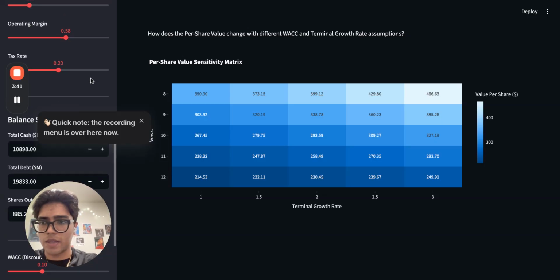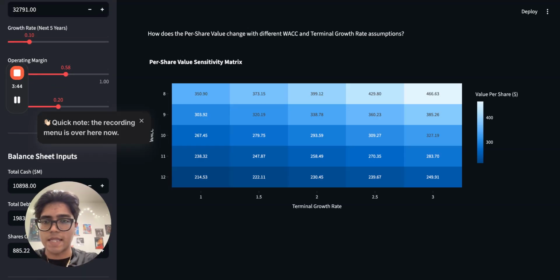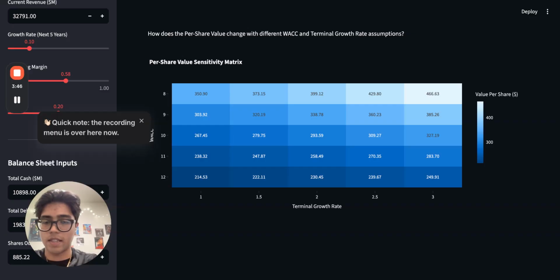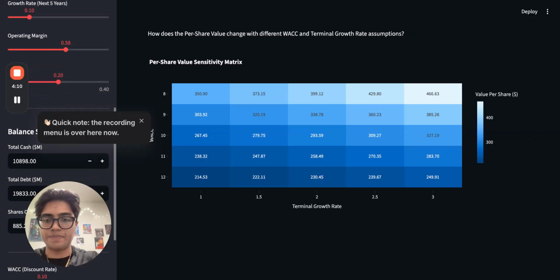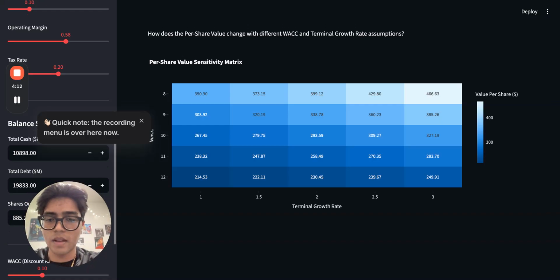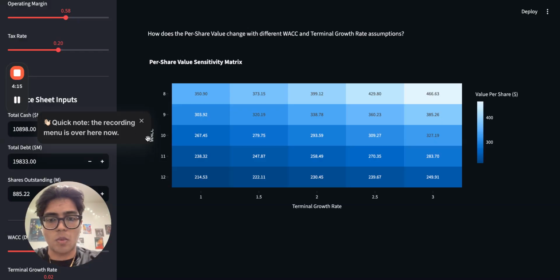MasterCard has a beta of roughly 0.96, meaning it's slightly less volatile than the overall market. I used a risk-free rate of 4.2% based on the current 10-year treasury rate and an equity risk premium of 4.5%. When you weight this against MasterCard's relatively low cost of debt, we arrive at an 8.5% WACC. This is a reasonable discount rate because it reflects the low risk of MasterCard's dominant duopoly position, along with Visa, the duopoly here.